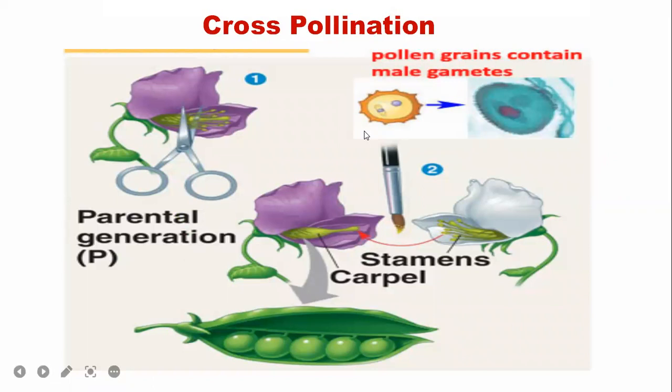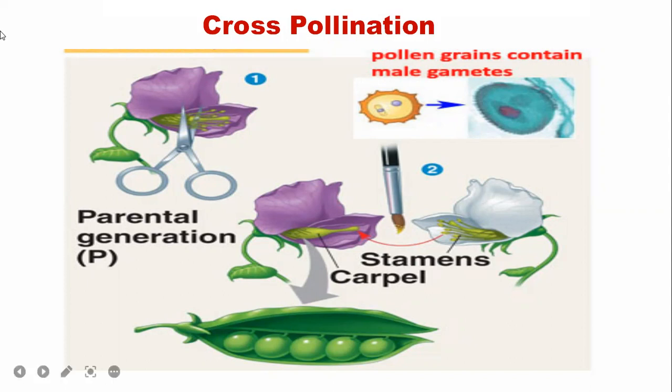For cross-pollination to occur, two processes have to be done manually, called emasculation and bagging.